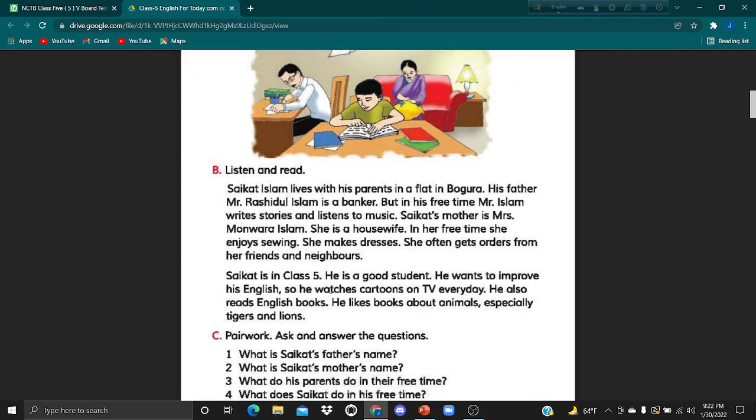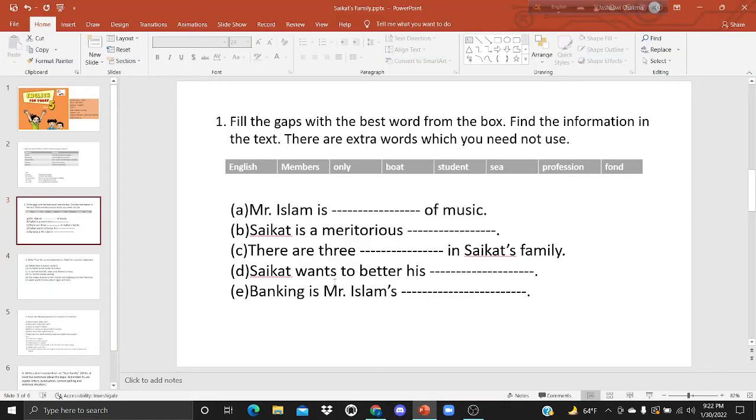That's why he watches cartoons on TV. And here we can write Shoykot wants to better his English. Number E, banking is Mr. Islam's profession, because he works in a bank.